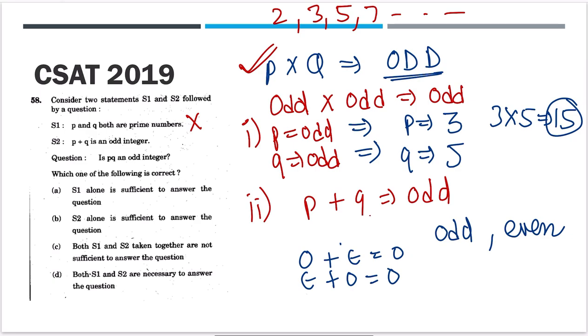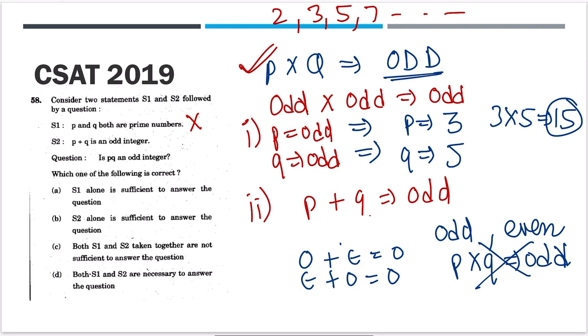But if such a case is possible, can P into Q be odd? No, this cannot be odd. Why? First thing, for P into Q to be odd, we need P odd, Q odd. One thing is clear.